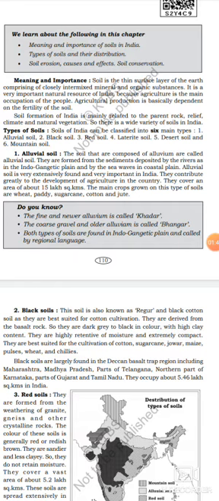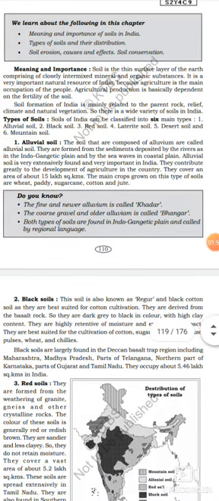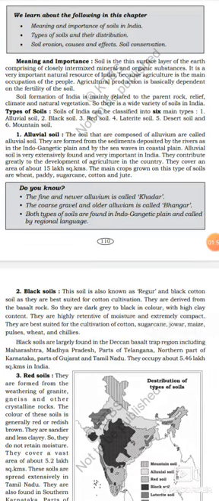Soil formation in India is mainly related to the parent rock, relief, climate and natural vegetation. So, there is a wide variety of soils in India. Types of soils. Soils of India can be classified into 6 main types. How many types? 6 types. Let's see now.